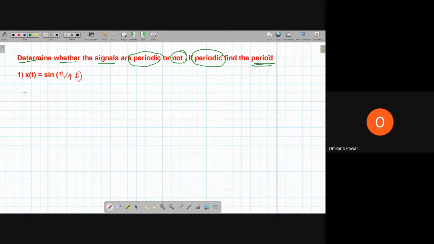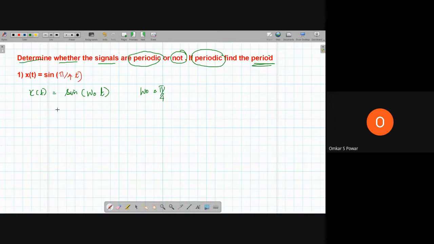Okay, so the first question is x of t is equal to sin(π/4 · t). Now, as I said, we can use the previous formula. x of t is equal to sin(ω₀t), where ω₀ is equal to π/4.